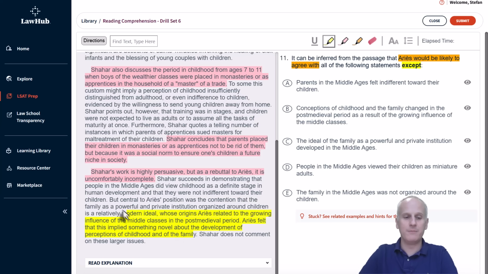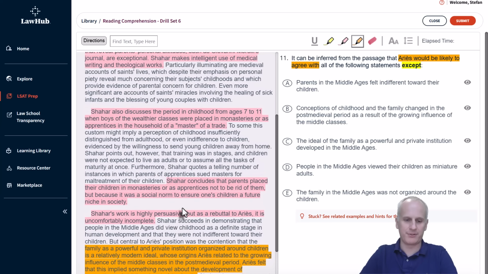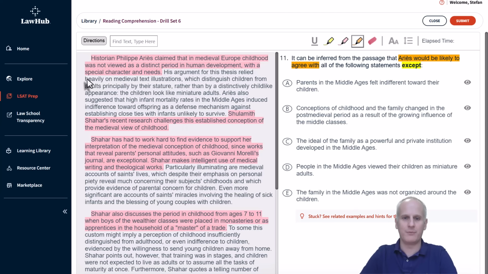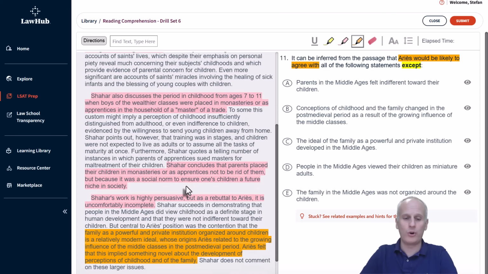So what you can do, again, is highlight, and I should go back to my orange because I want to do everything in the affirmative in orange. So we know that A said the family was a powerful and private institution organized around children being a modern ideal, and those origins came from the middle classes in the post-medieval period, and that this was something new about the perceptions of childhood in the family, and we know that it relied heavily on those medieval text illustrations and those infant mortality rates. So we'll just focus on these 2 orange highlights.